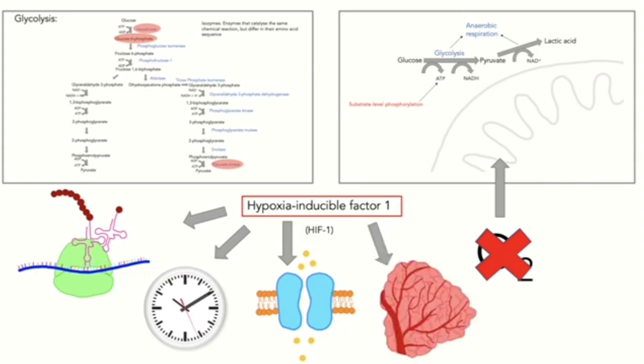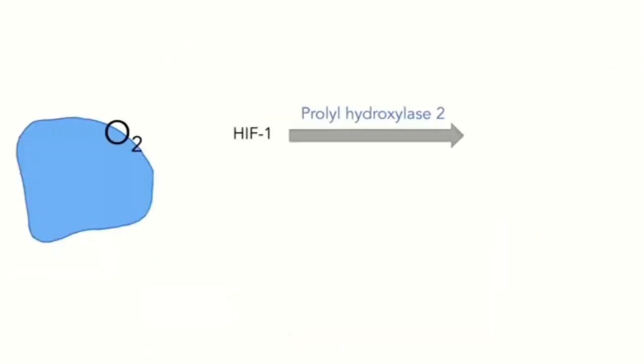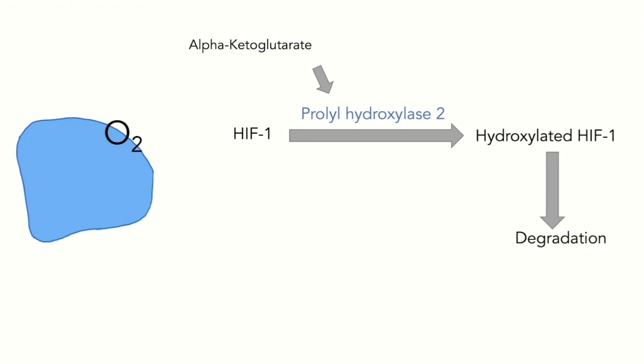HIF1 thereby also increases the expression of signaling molecules such as the vascular endothelial growth factor that facilitates the growth of blood vessels, providing an increased nutrient supply for the cancer. In healthy cells with sufficient oxygen, HIF1 is hydroxylated by prolyl hydroxylase 2 and subsequently destroyed by the proteasome. Hence, the degradation of HIF1 prevents a change to glycolysis for the main energy production. This prolyl hydroxylase 2 thereby requires alpha-ketoglutarate from the Krebs cycle, vitamin C and oxygen for its activity.